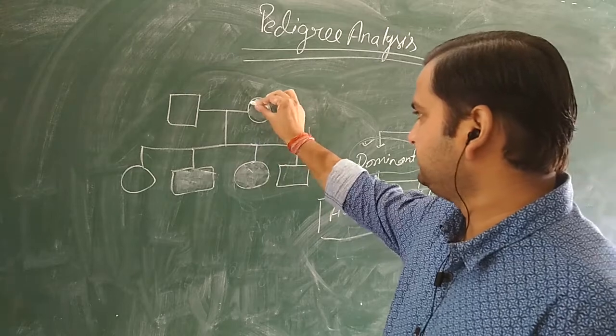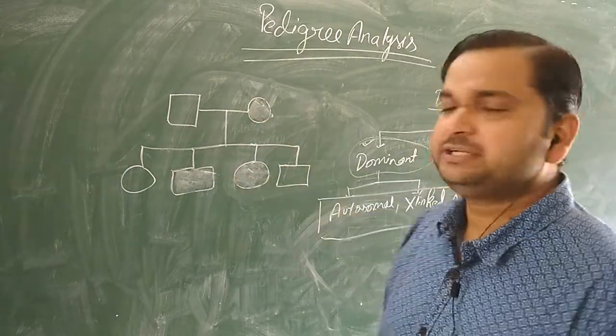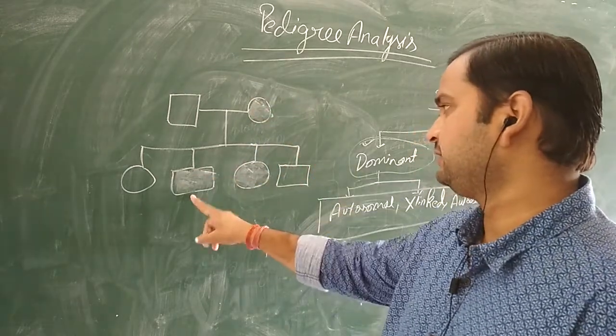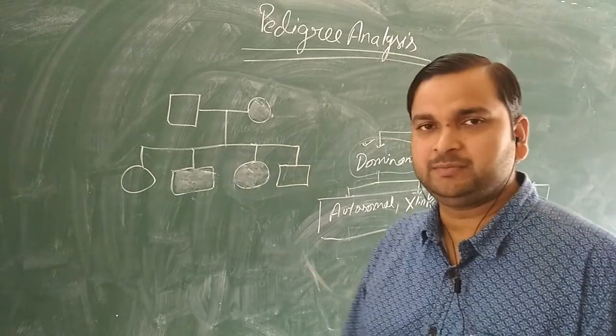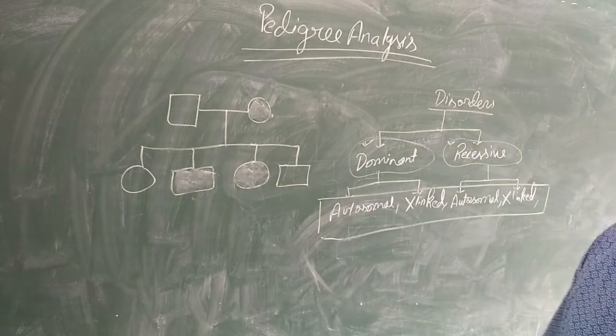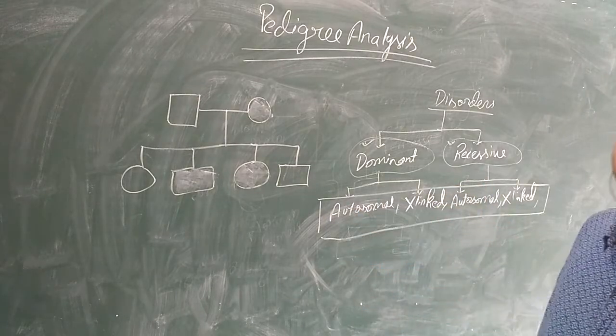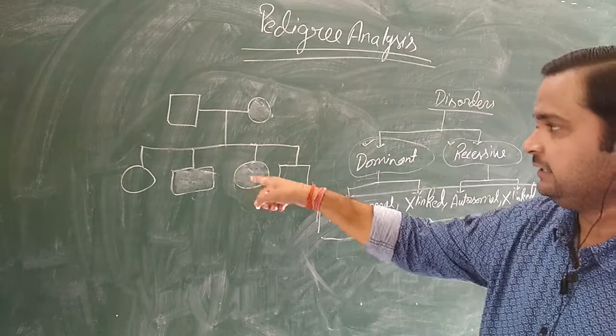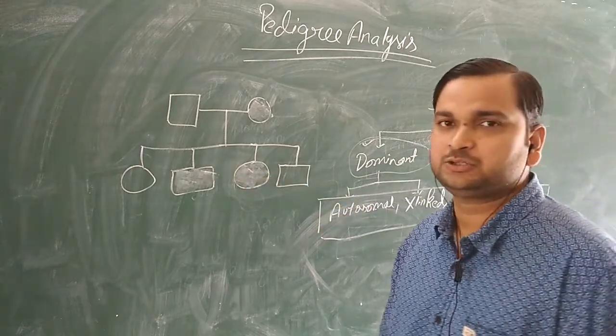The female is affected, the mother is affected. Four children are there. In that, one male is affected and one female is affected. So, can you tell me by seeing the pedigree whether the given pedigree is of a dominant or recessive disease? Obviously, it is dominant because a parent is affected and two children are also affected.